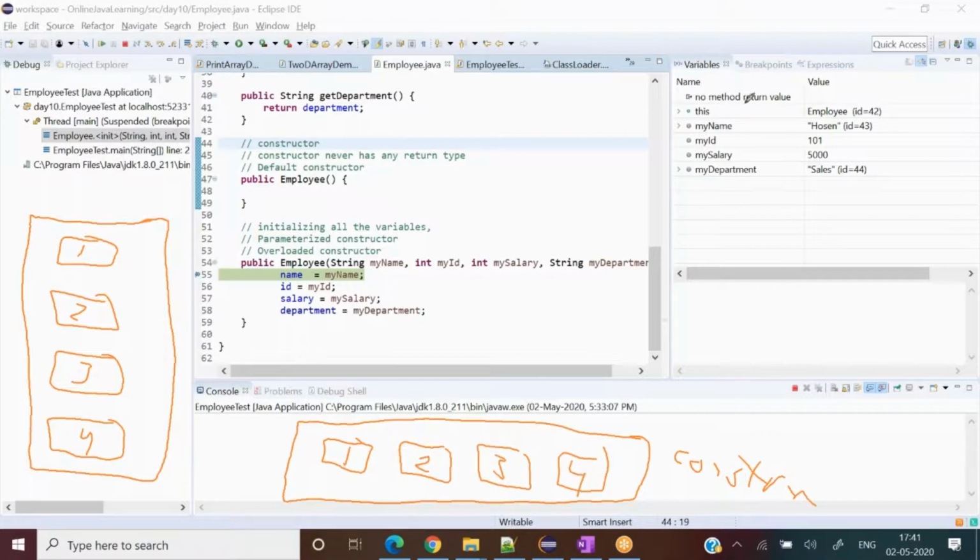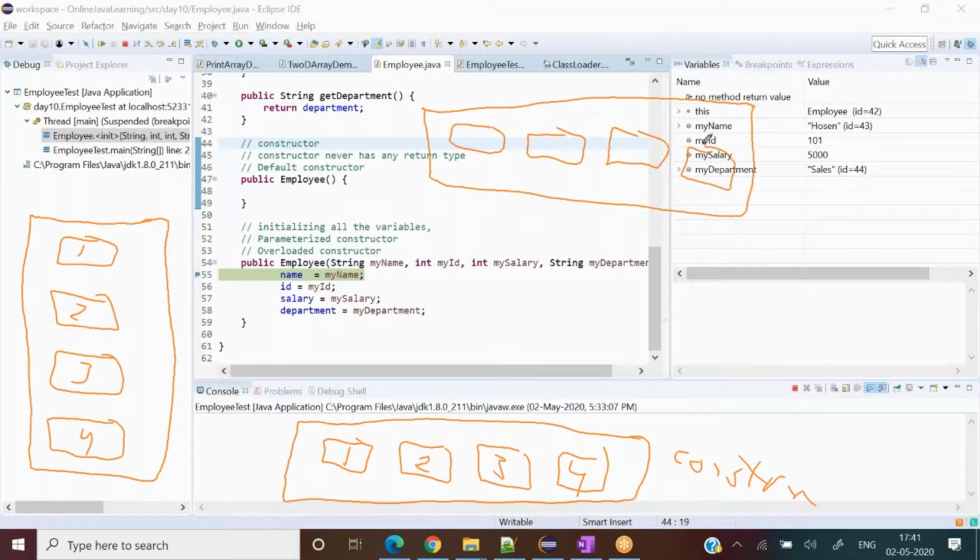Then the third area was this instance area, the class structure we understood, and 1 2 3 4 will come here as well. I imagine 1 2 3 4 as Hussein, 101, 5000 and sales. Okay, so it came from here to here, and it goes from here to here, and this constructor has helped to initialize all these things, right? So did you get the point?